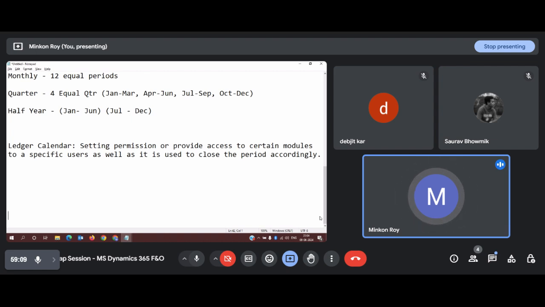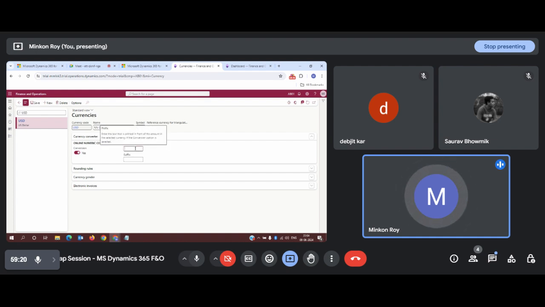For example, in Indian rupees, we write first Rs, then the amount. So this is the structure we use in our Indian standard. So in USD also, for prefix, you can use the dollar sign, and suffix is nothing. So whenever the amount comes up, it will start with the dollar, then the amount number. Okay. So click on Save. Once you click on save, it will save. And if you want to change anything in INR, you only have to do that if you are working with INR. Otherwise, you can leave it blank.